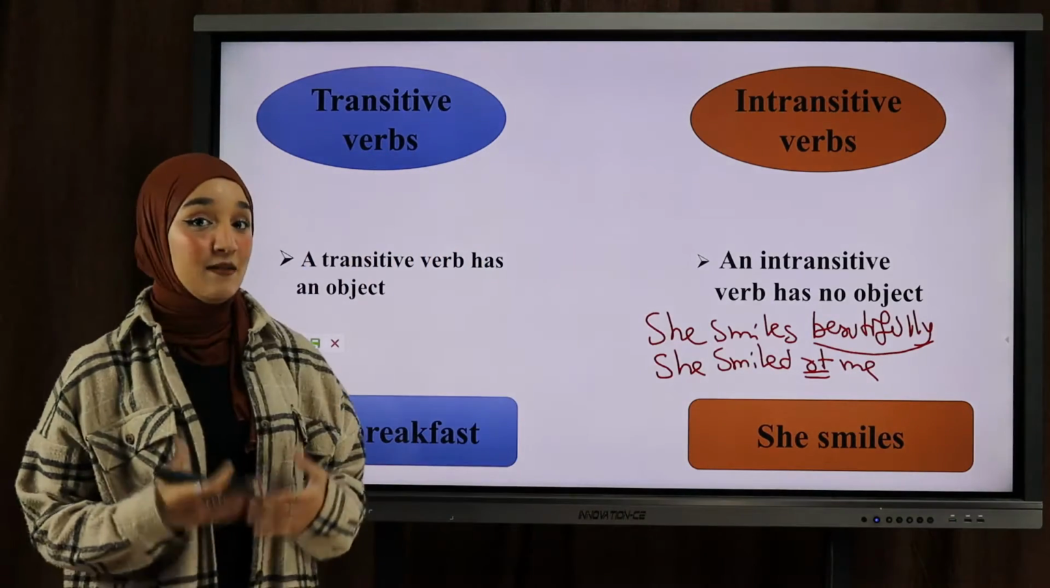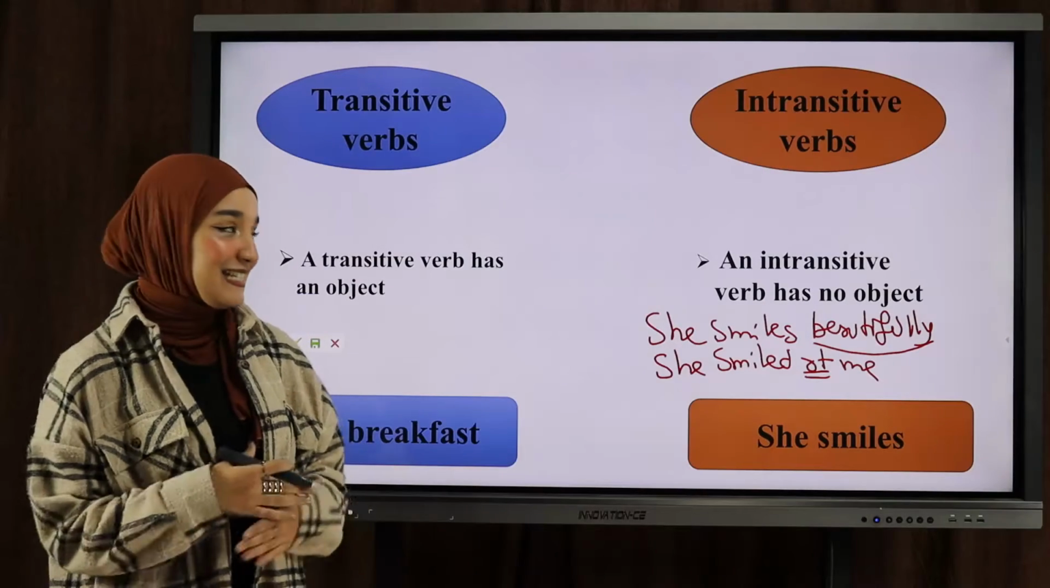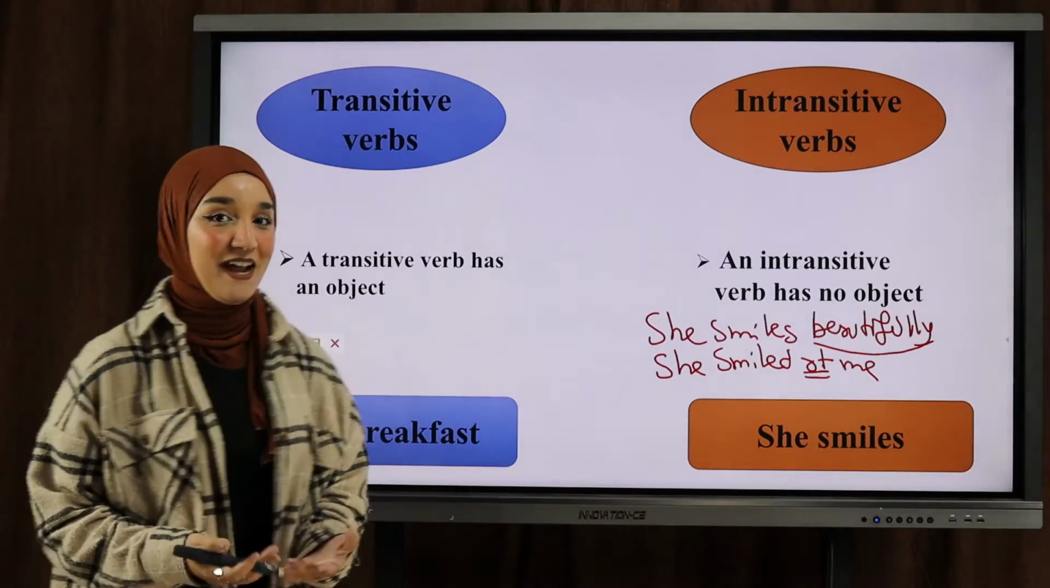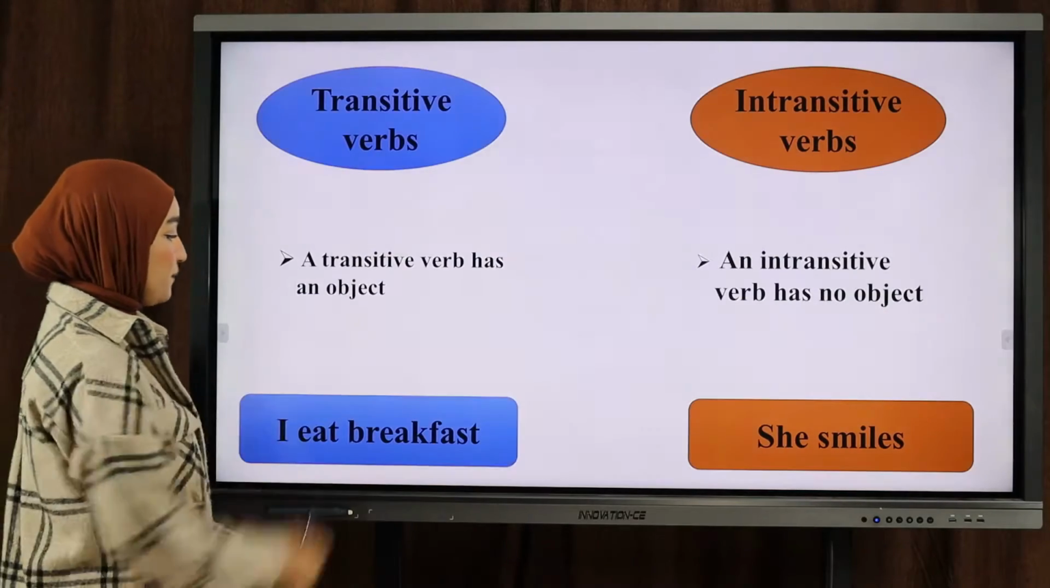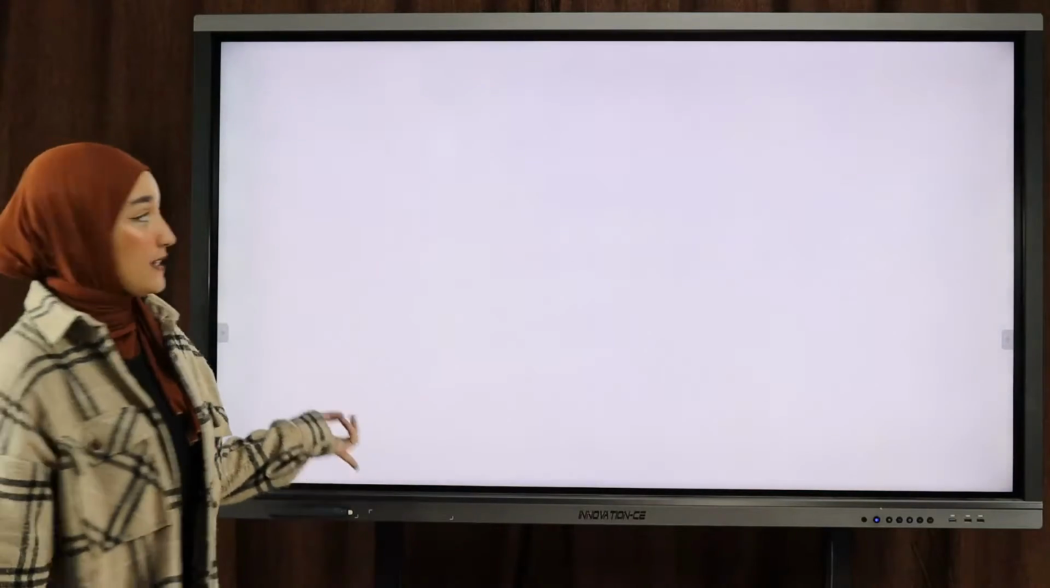That is the meaning of an intransitive verb. It doesn't have to have an object, okay? But the transitive verb, it needs an object, okay? So let's take a look at the next slide.